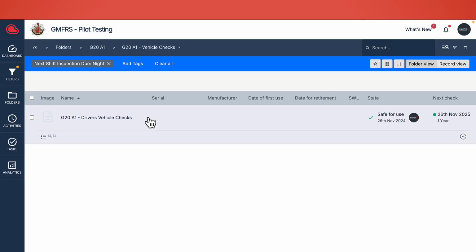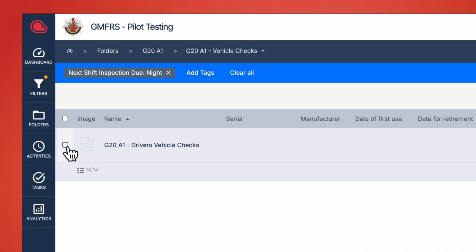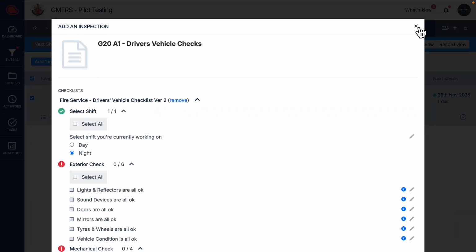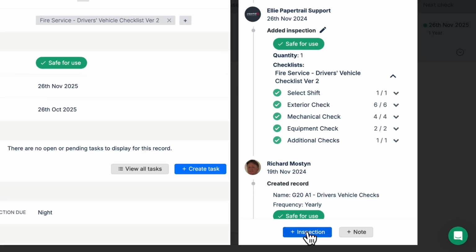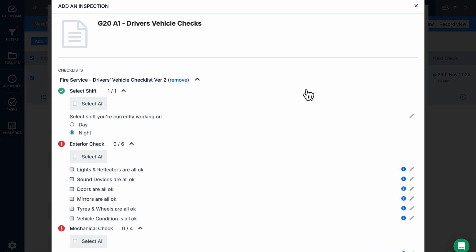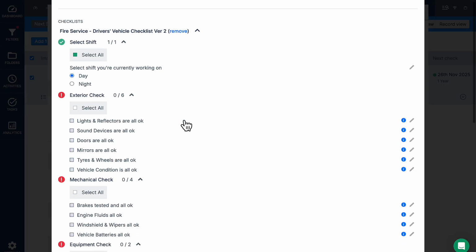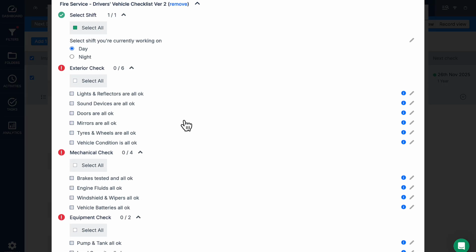So let's complete an inspection. I can either click on the white box and then click Add One Inspection, or go into the record itself and then click Plus Inspection. The first thing you'll need to do is select the current shift you're working on, and then go down the checklist, ticking off all the checks once you've completed them.